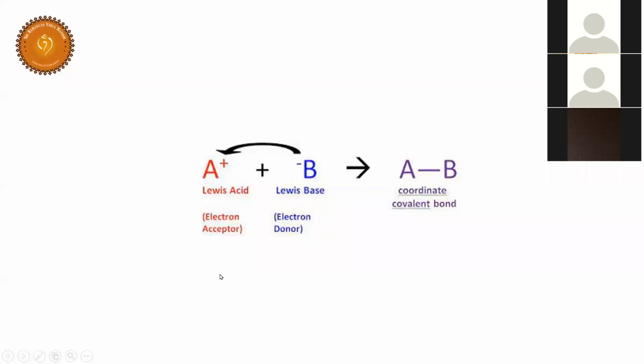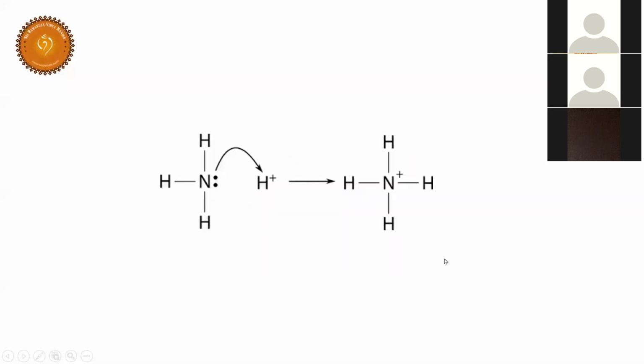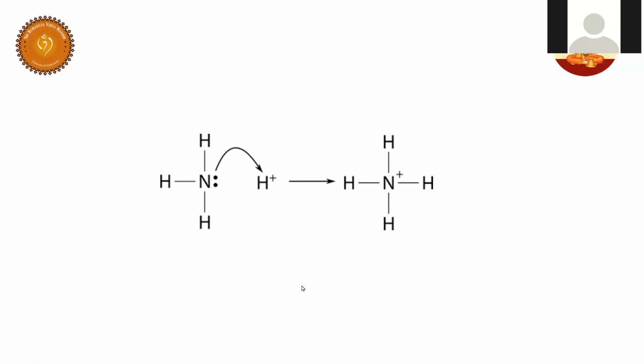Now students, have a look here. What are these electrons? These electrons are given to H plus. Can you tell me which is an acid and which is a base? Bhavana, could you define what is an acid as per the Lewis theory? Sir, it accepts electrons, this is called an acid, and what donates electrons is called a base.